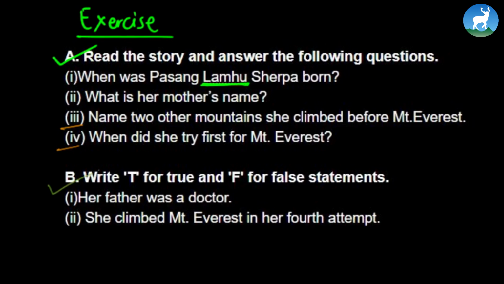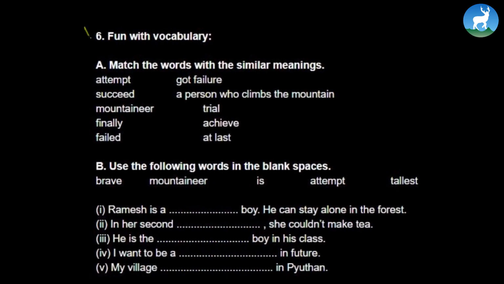The first one is, her father was a doctor, which turns out to be a false statement because her father was in fact a mountaineer. She climbed Mount Everest in her fourth attempt. That's true indeed because she failed three times, and in 1993 she could finally climb Mount Everest in her fourth attempt.